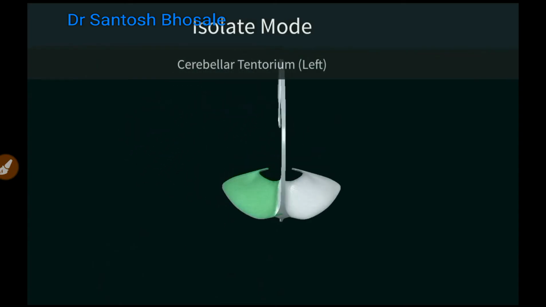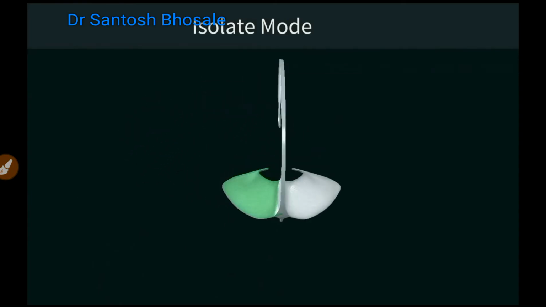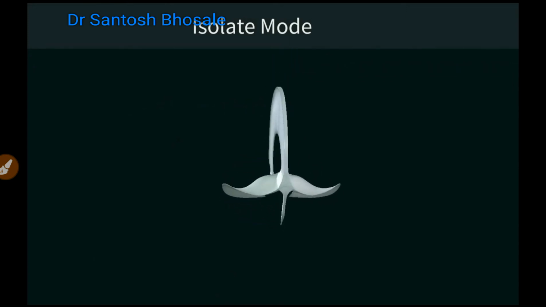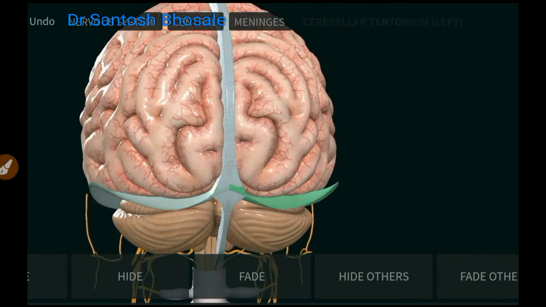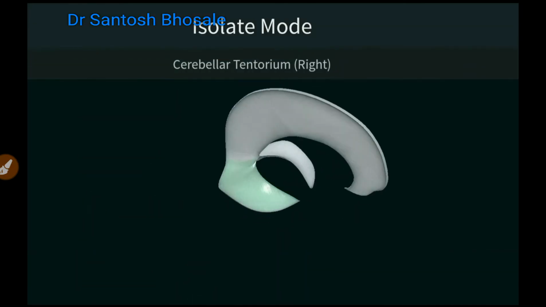And here you can see the tentorium cerebelli. Tentorium cerebelli separates the cerebrum from cerebellum. So it divides the cranial cavity into supratentorial part consisting of cerebral hemispheres and infratentorial part consisting of the cerebellum and part of pons and medulla, part of the brainstem. You can see here.